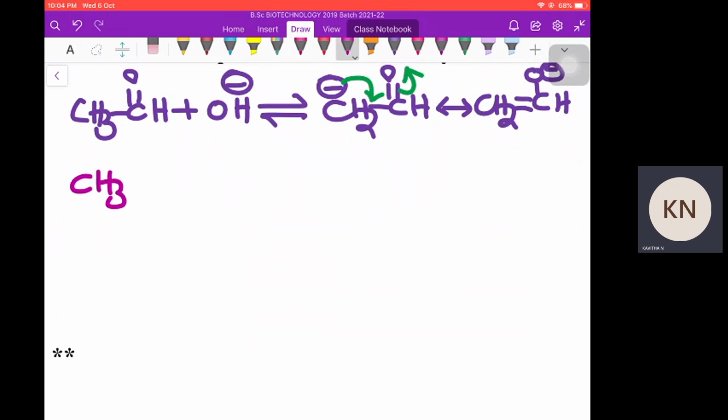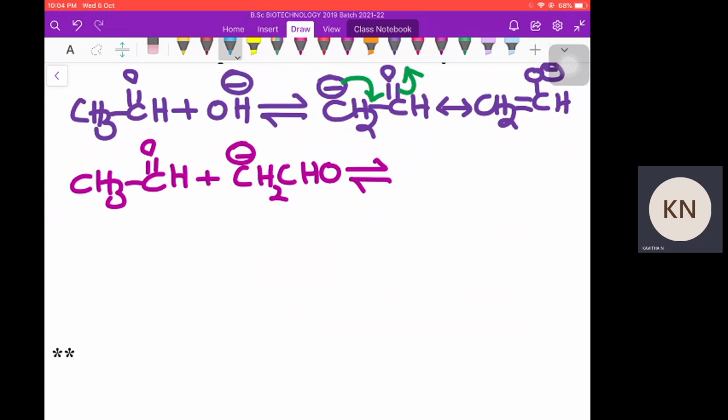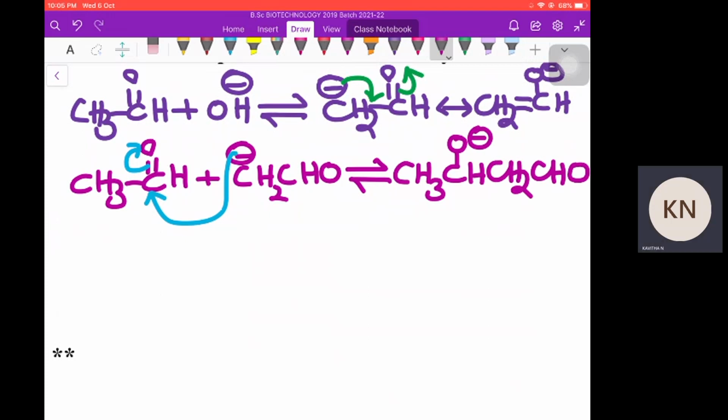The second molecule of acetaldehyde plus the carbanion formed in the first step yield, by shifting the double bond towards oxygen, an alkoxide ion. So the alkoxide ion is formed, because oxygen is carrying the negative charge.